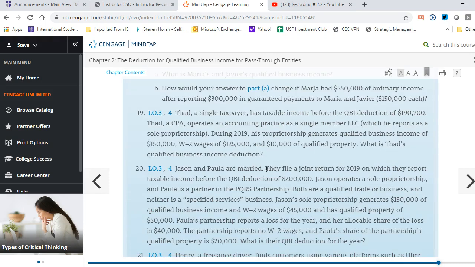Okay, question 19 is about Thad, and he's a single taxpayer. He has taxable income before a QBI deduction of $190,700. Thad's a CPA, operates an accounting practice as a single member LLC, and he is basically then a sole proprietor of that. He's the only owner. During 2019, he generated qualified business income of $150,000, W-2 wages of $125,000, and $10,000 of qualified property. What is his QBI deduction?